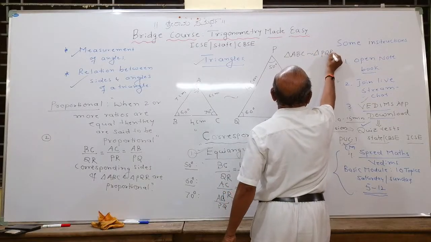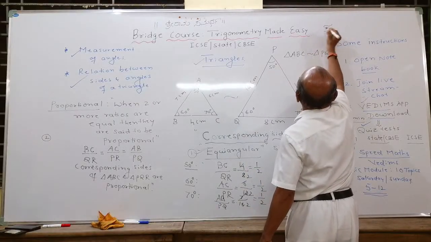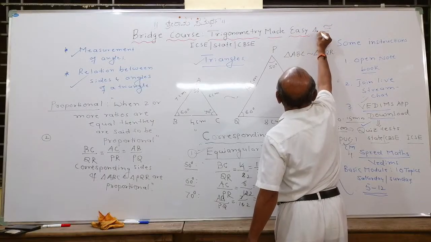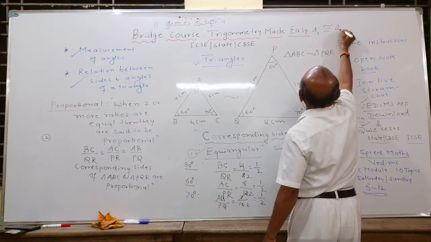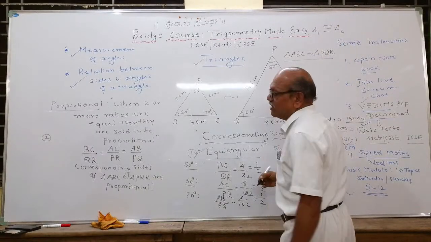Later I will talk about this in detail in the chapter on triangles, like you studied SAS, ASA, SSS. You recall how you write the symbol of congruency. Congruency will be written like this: triangle 1 is congruent to triangle 2. This is the congruent symbol, but observe what is the symbol of similar.